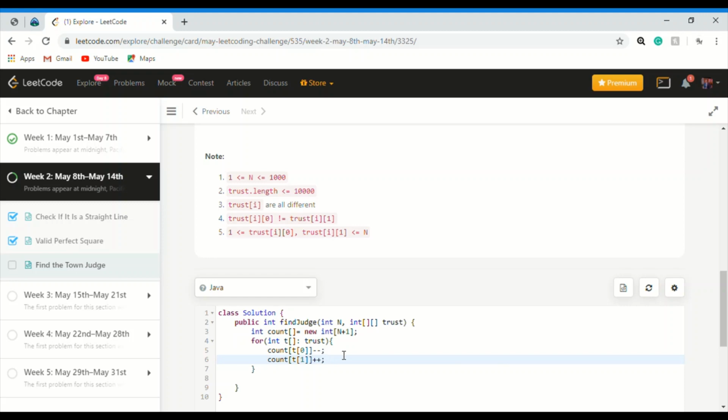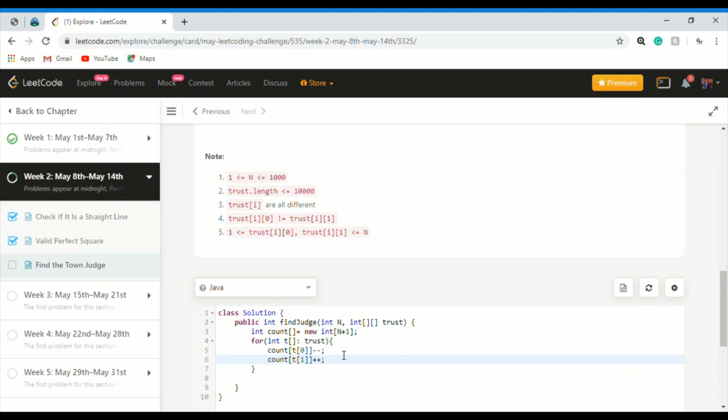Since the town judge trusts nobody, anyone who trusts others is basically out. Now we take another loop, iterate through the persons, calculate the trust score for each person, and look for n minus 1.